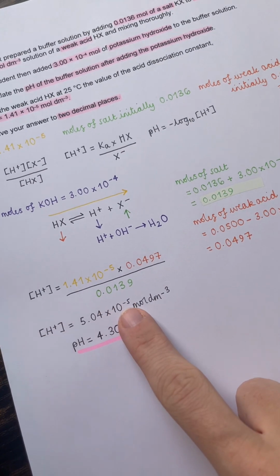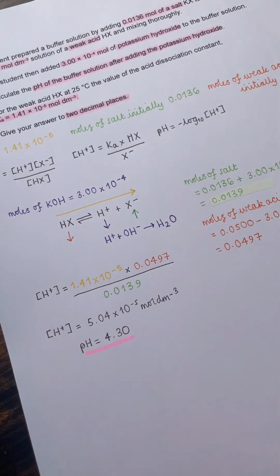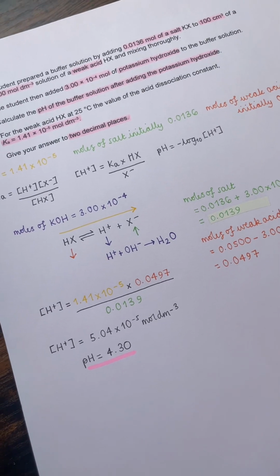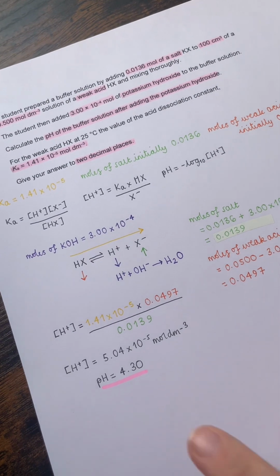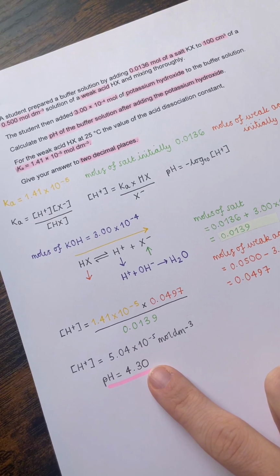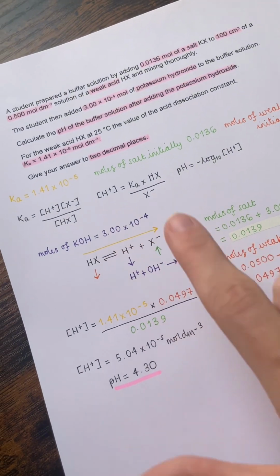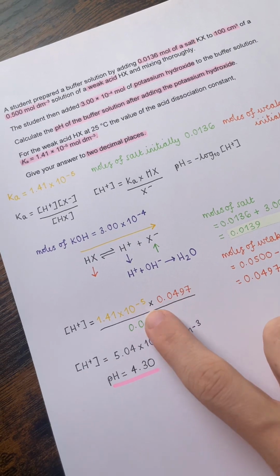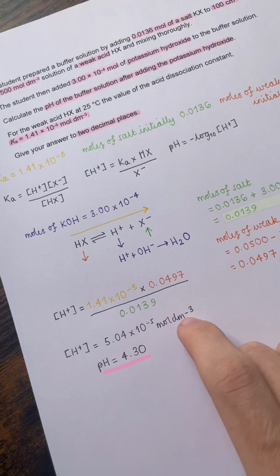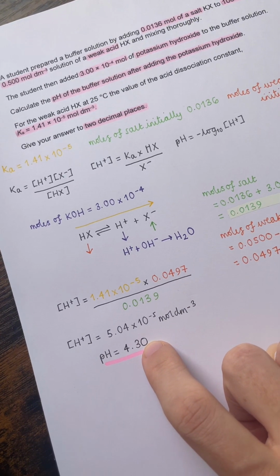Then once we've got the H plus concentration, we do minus log base 10 of that to get our pH, which is 4.30. And what we would learn if we worked out the pH of the buffer solution initially is that this pH will be nigh on identical. We would say that the pH of the buffer has been maintained upon addition of this small amount of alkali, because the ratio of the weak acid to the salt has stayed almost constant, meaning the concentration of the H plus ions has also stayed almost constant, allowing the pH to be maintained.